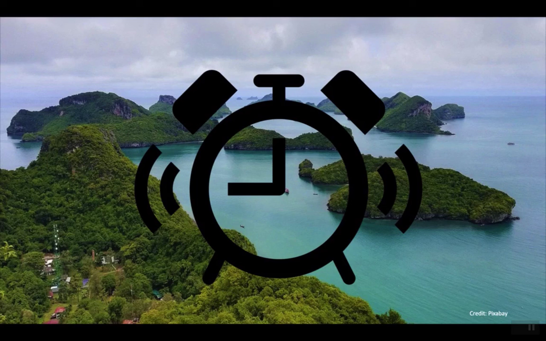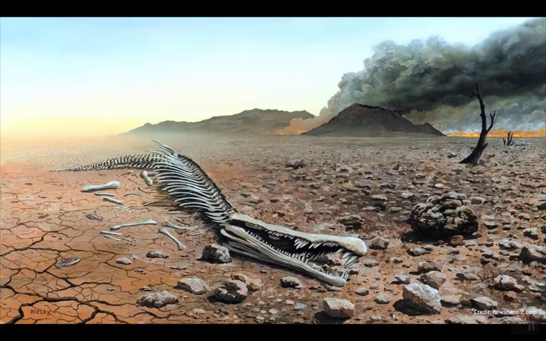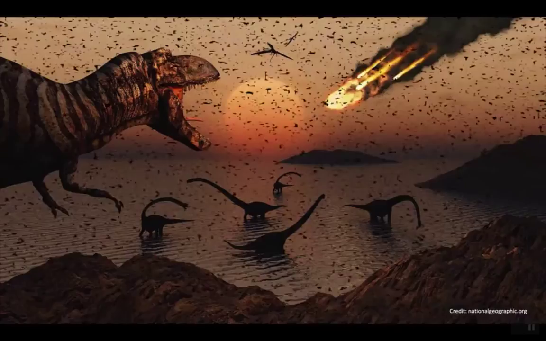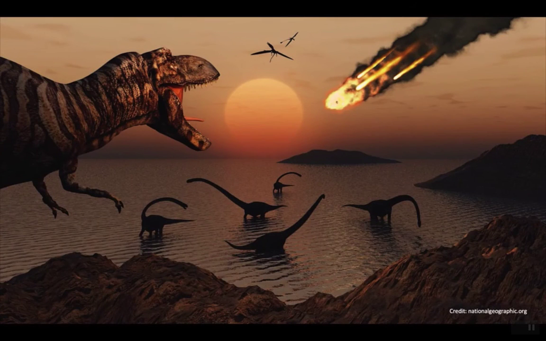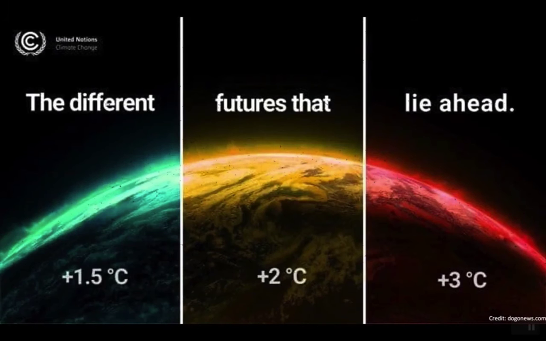All of these changes are happening on a timescale that is very fast compared to the timescale that the past mass extinctions took place. There is an ongoing debate on whether we are currently in a sixth mass extinction, and we will not truly know for millions of years to come when we can see the full effects of the species that went extinct and also what ultimately and proximately drove them to extinction. However, based off the patterns of climate change, specifically global warming, we can see that the Earth's climate is changing vastly on a very quick time scale.